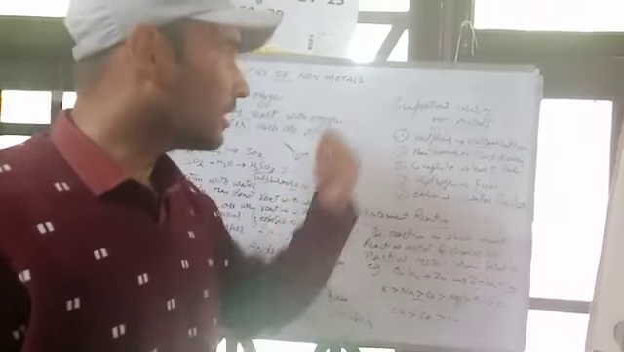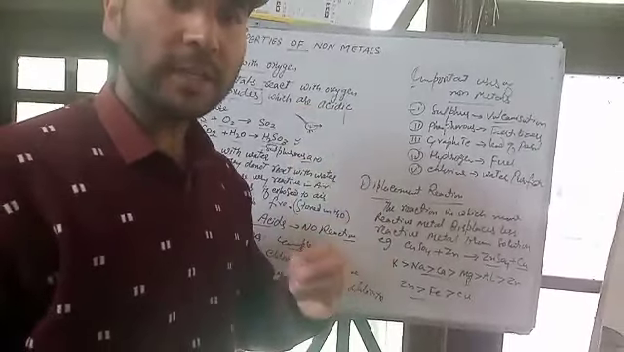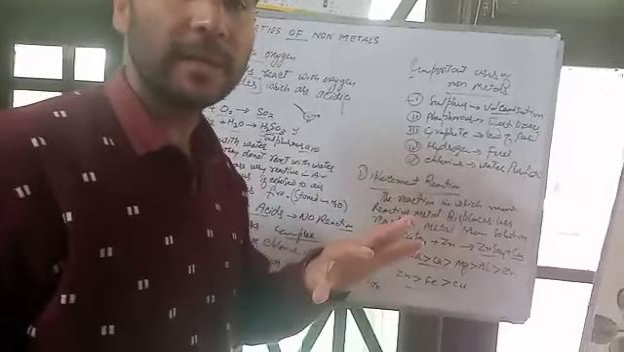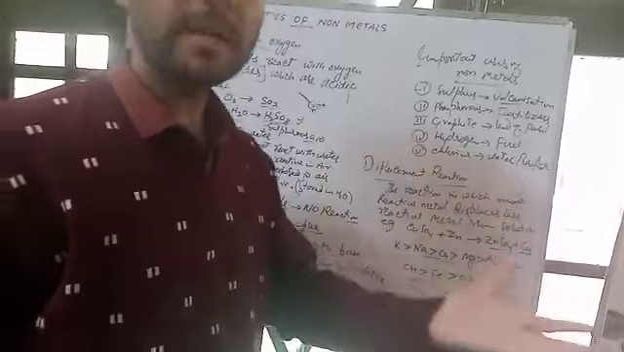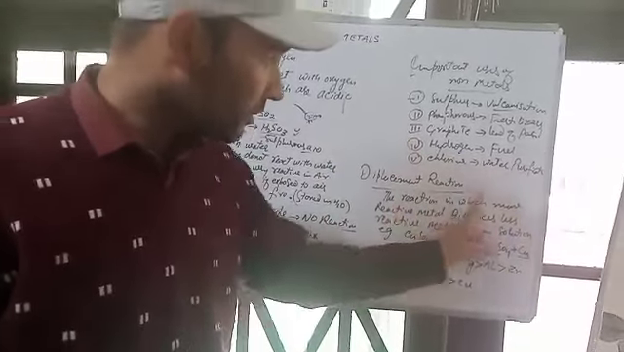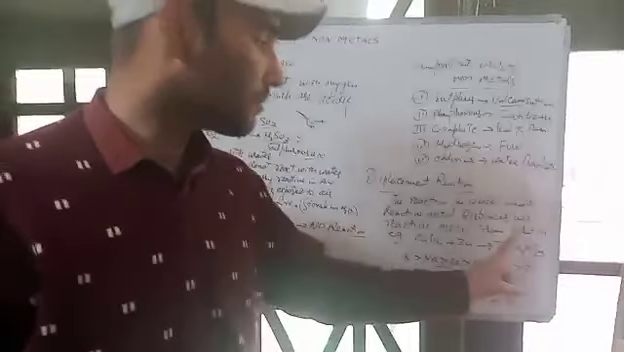Now, the important topic in this lesson is displacement reaction. Usually, what is displacement? Displacement means if one thing replaces another, that is known as displacement. In displacement reactions, one metal replaces another metal from the solution. It is a reaction in which a more reactive metal displaces a less reactive metal from solution.